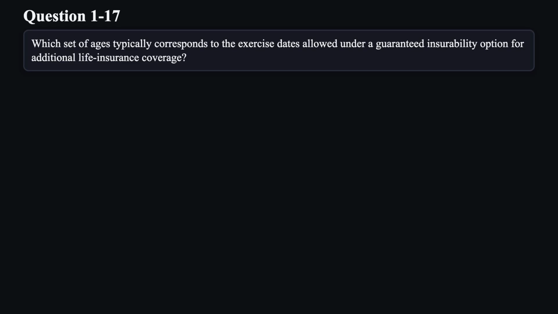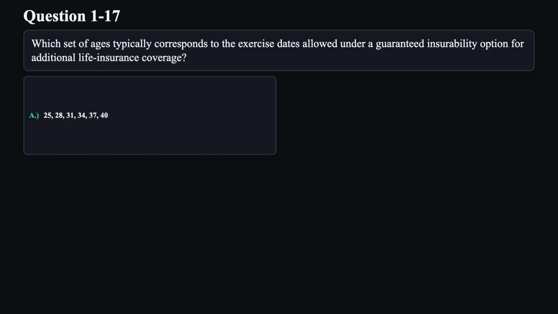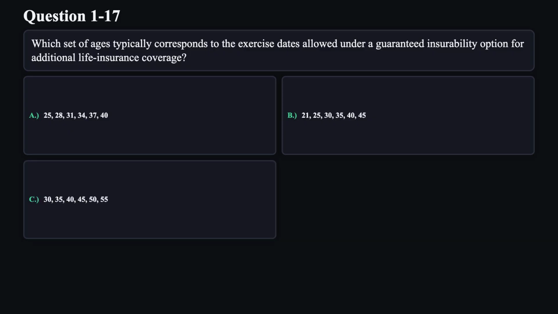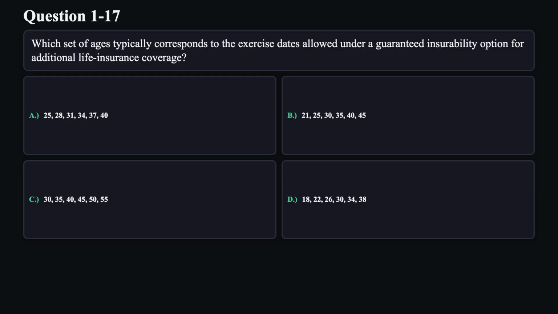Question 17. Which set of ages typically corresponds to the exercise dates allowed under a guaranteed insurability option for additional life insurance coverage? A. 25, 28, 31, 34, 37, 40. B. Under 25, 30, 40. C. 30, 45, 56. D. 18, 22, 26, 30, 35, 31.